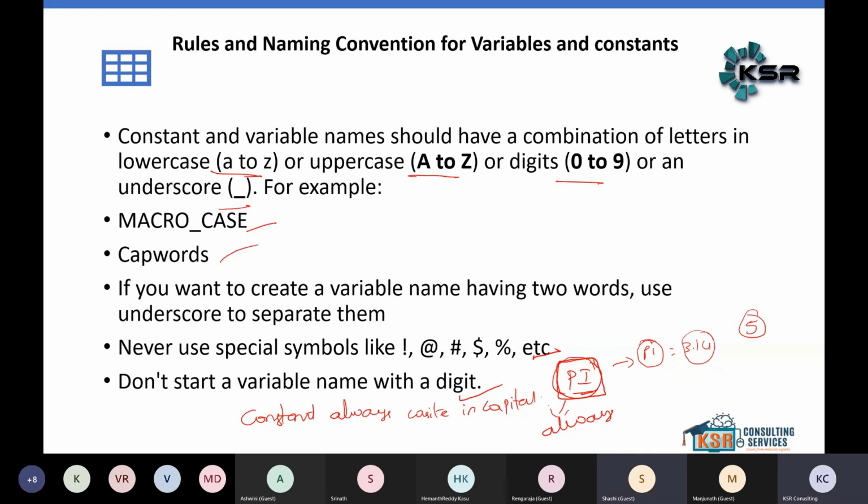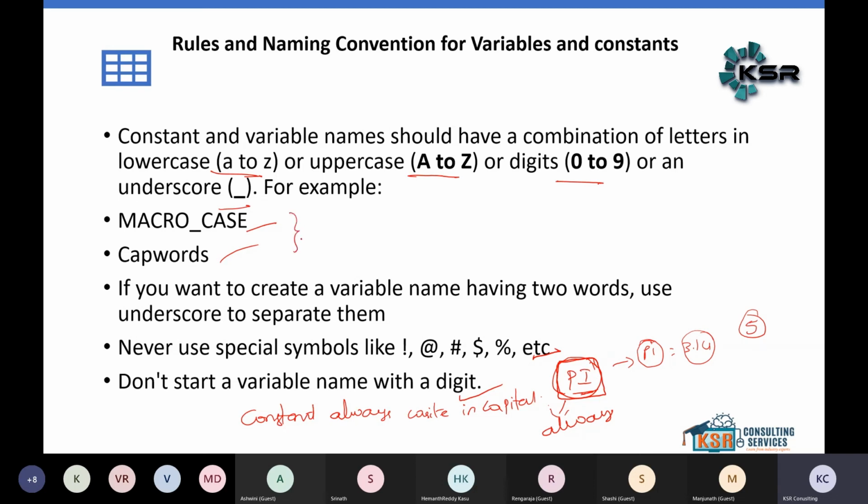Yes, Koti. We can also start with only one capital letter at the beginning, right? Is it possible for a constant to be like that? Yes, it is possible. But if you write the entire constant in capital letters, people will not get confused. It is not a specific or mandatory rule, just for user convenience. Use capital letters to declare the constant.